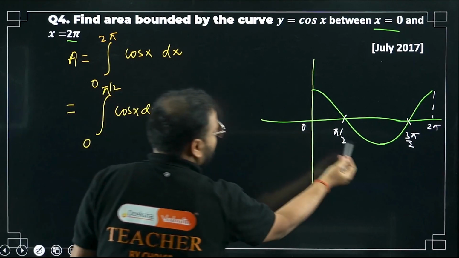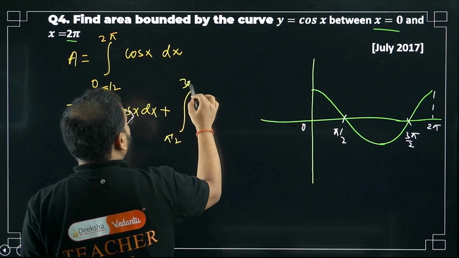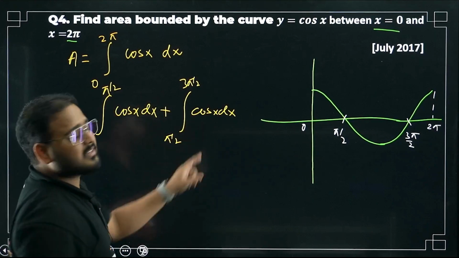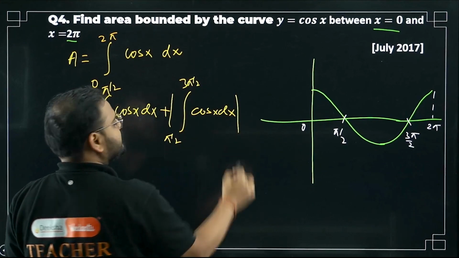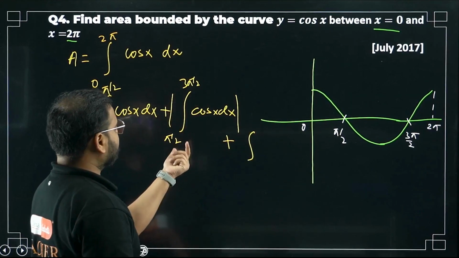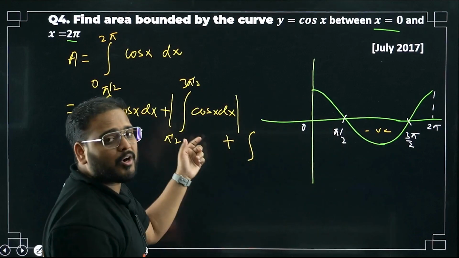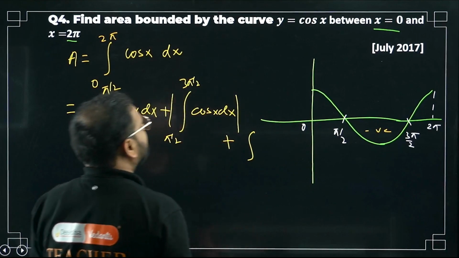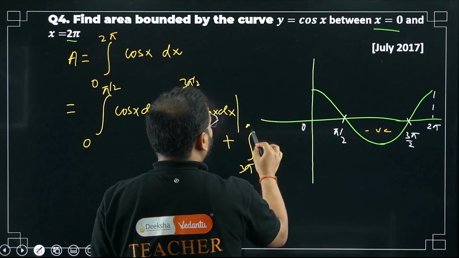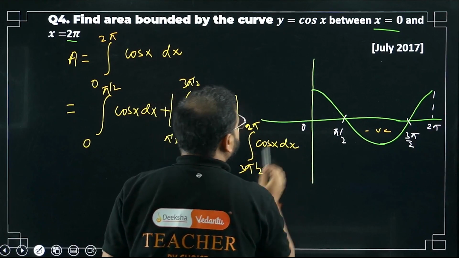Second one, pi by 2 to 3 pi by 2, cos x dx. But this is going to come as negative, so put a mod here. Please check here, pi by 2 to 3 pi by 2. This is negative, right? So I have to add mod for it because I want the area to be positive. Okay, now last one. 3 pi by 2 to 2 pi, again cos x dx.